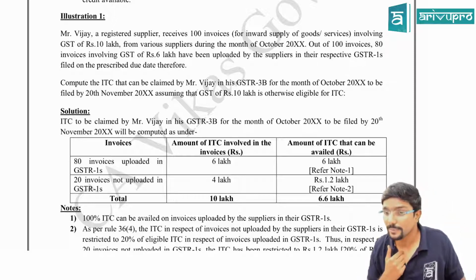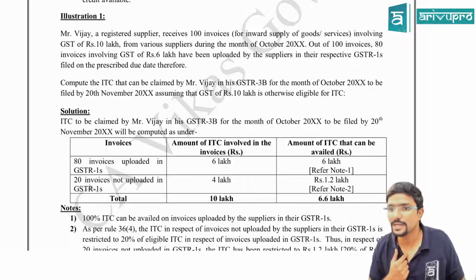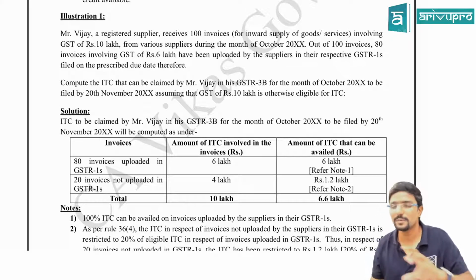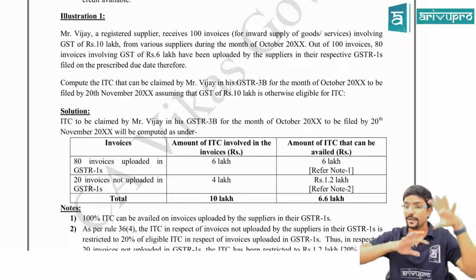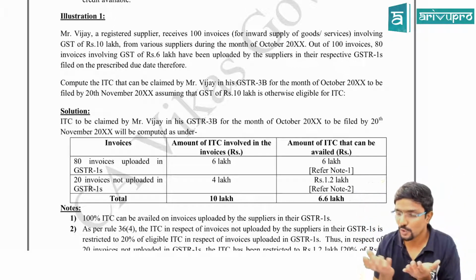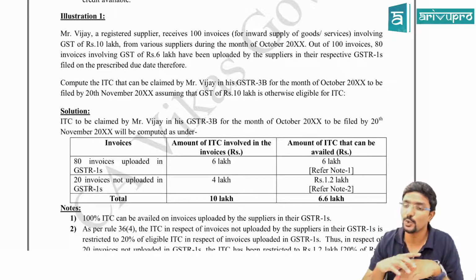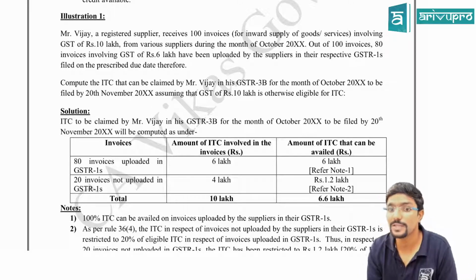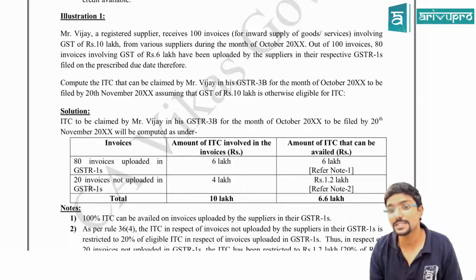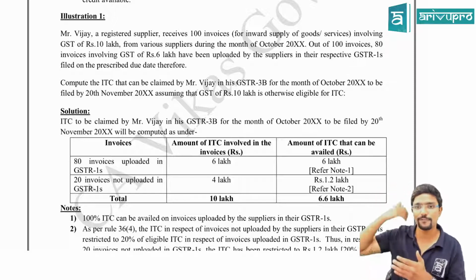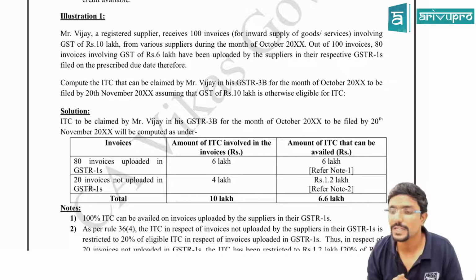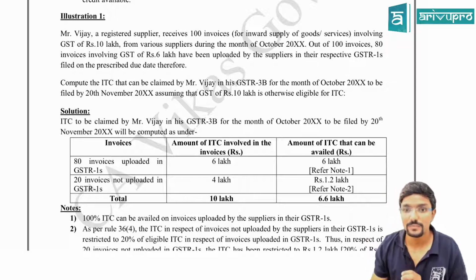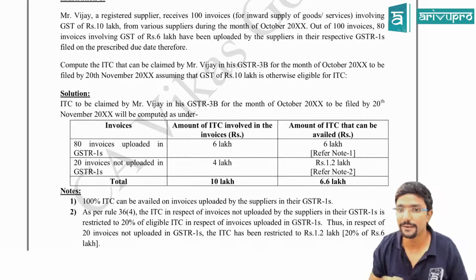Now, I am the recipient, guys. I have received a total of 100 invoices from different suppliers, because here I need to aggregate all the suppliers. Don't do it supplier wise. You have to do it in total. Okay. Out of 100 invoices, 80 invoices involving GST of 6 lakh have been uploaded. 6 lakh, full credit I can take, as their respective GSTR 1s were filed on the prescribed due date. Therefore, compute the ITC that can be claimed by Mr. Vijay.